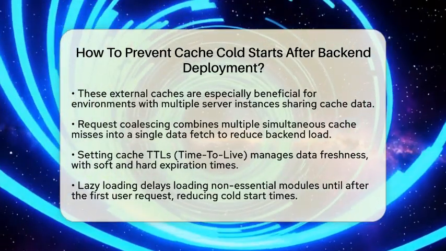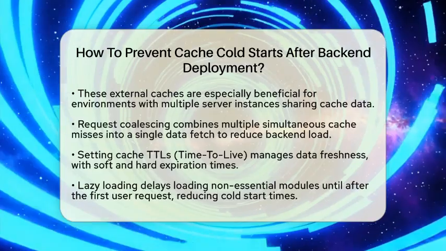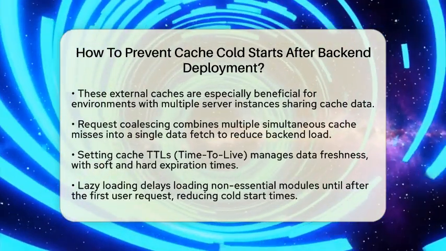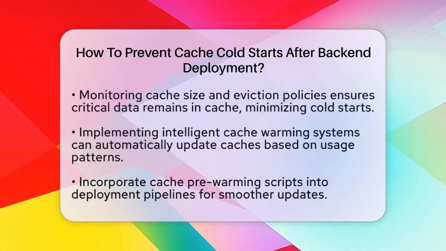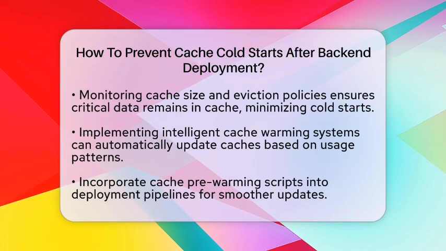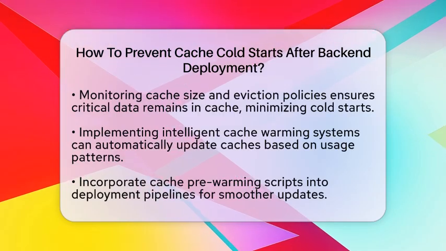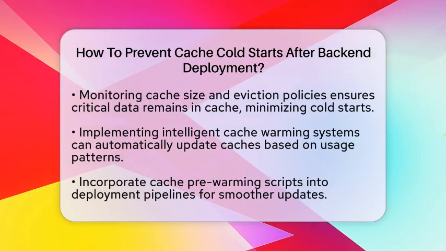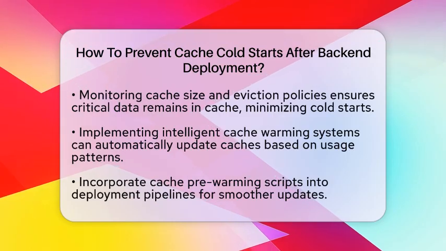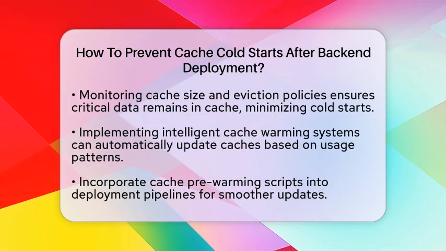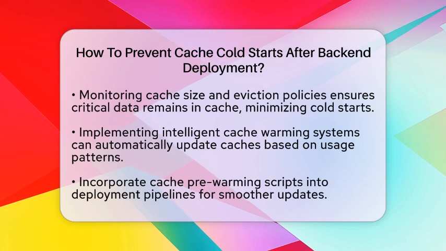Employing cache TTLs, or time to live, helps manage cache freshness. Set a soft TTL to refresh data proactively and a hard TTL to expire it completely. If your backend goes down temporarily, clients can still use slightly outdated data until the cache refreshes, keeping your service available.